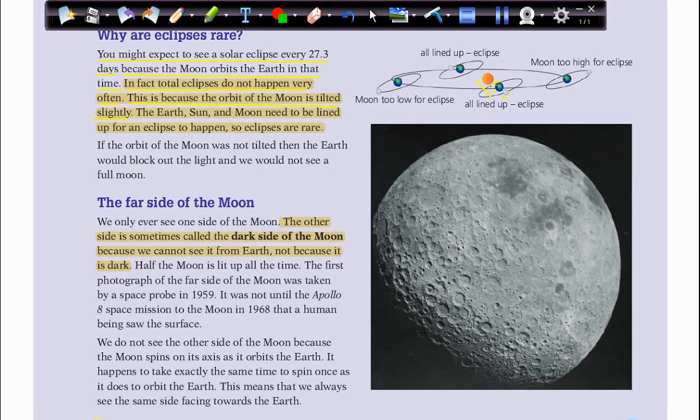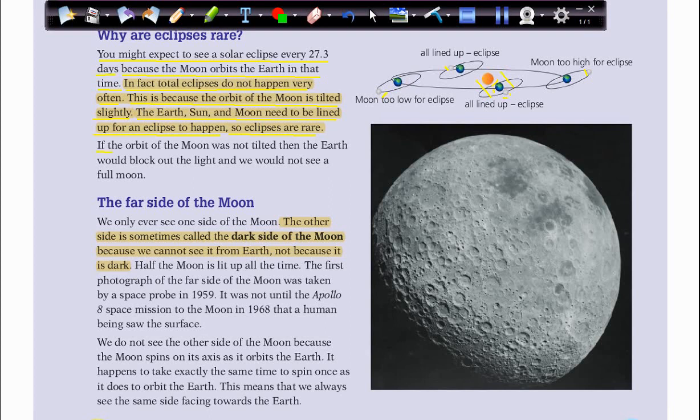It doesn't orbit the earth in an exact circular way, but it's slightly tilted. So the Earth, Sun, and the Moon need to be lined up for an eclipse to happen. So eclipses are rare. Only when they line up can we see eclipses.